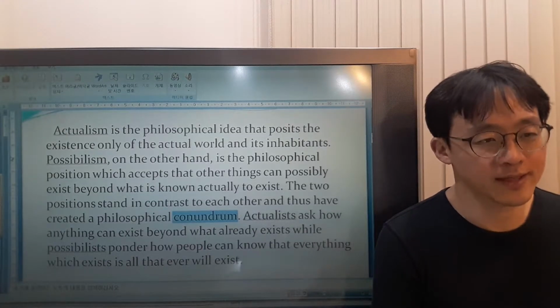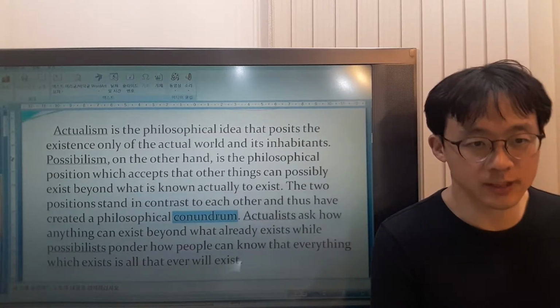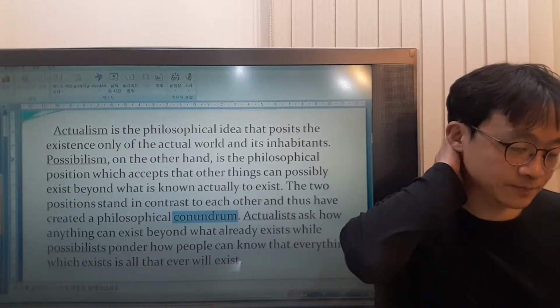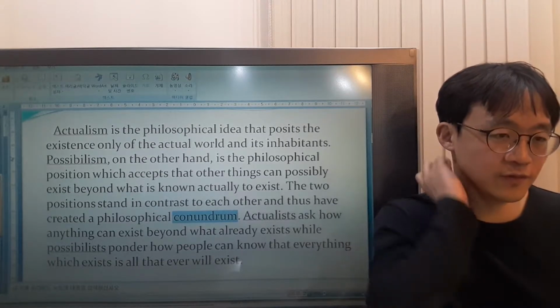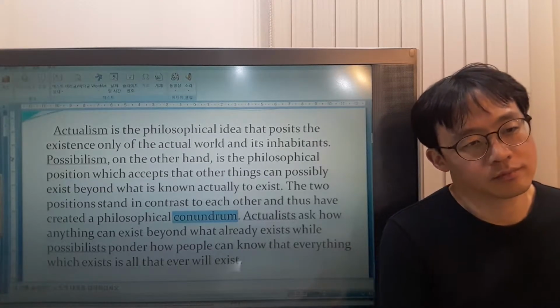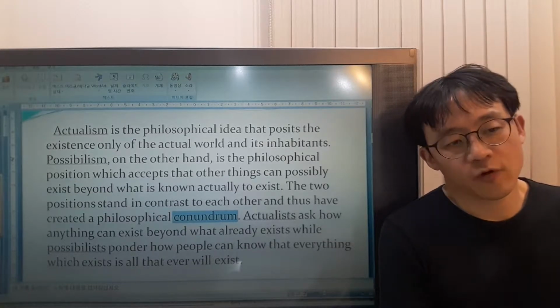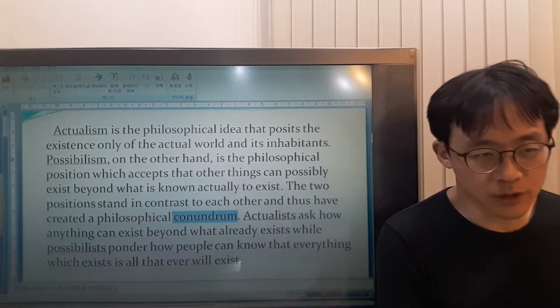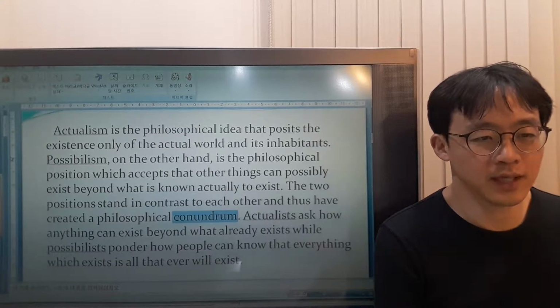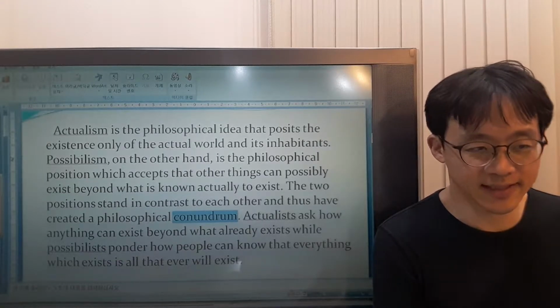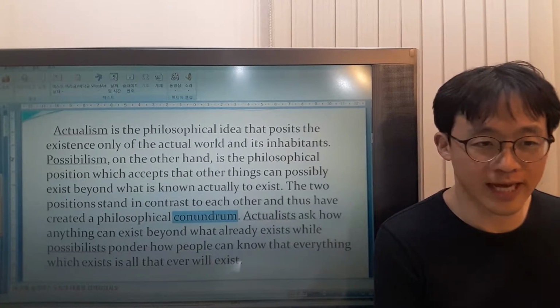Actualism puts the existence of the actual world as the basis for the theory, while possibilism accepts that other things can exist beyond what is known to actually exist.